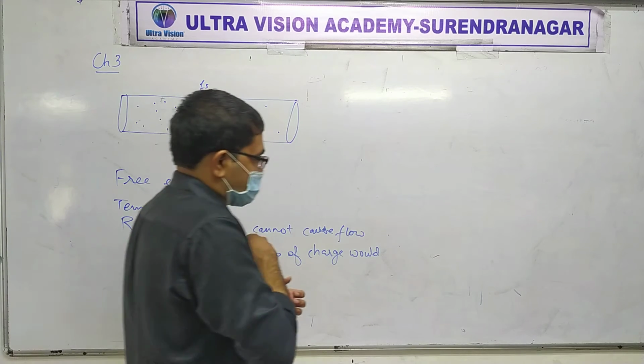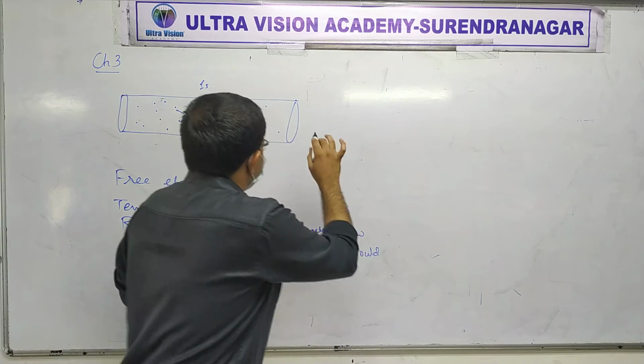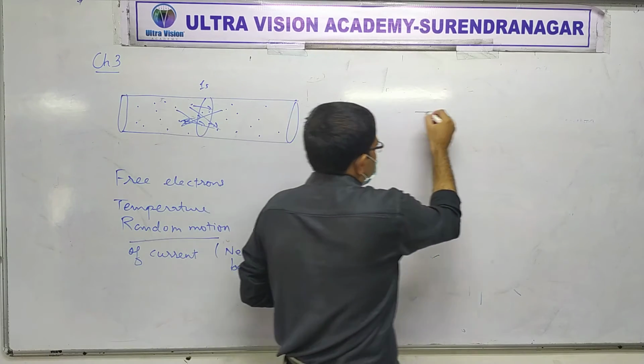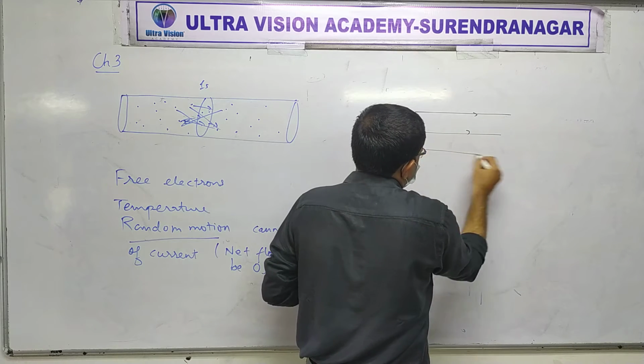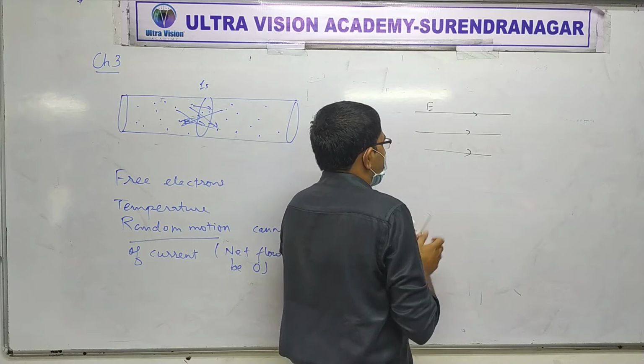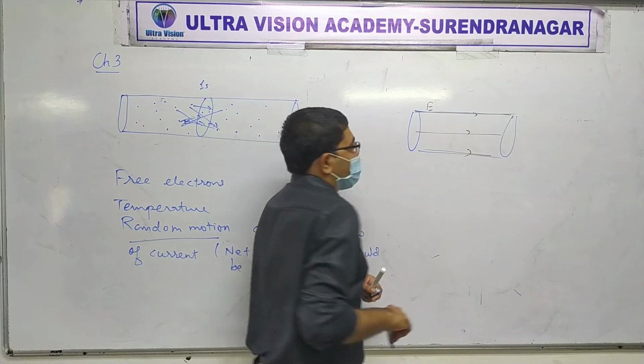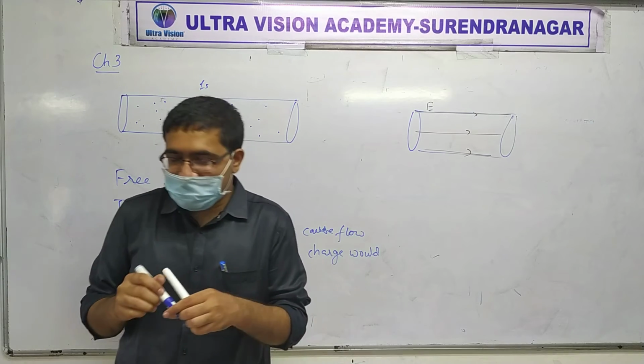Somehow, I'm not specifying how, but somehow if we set up an electric field inside this, suppose in this direction, let's say for simplicity consider it to be uniform. So what am I saying?